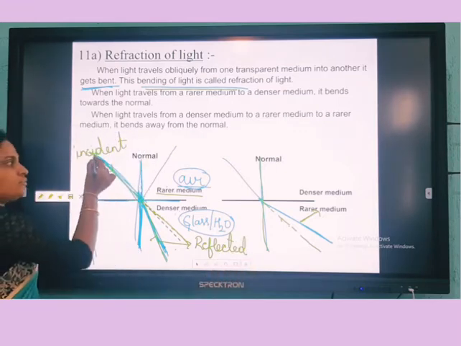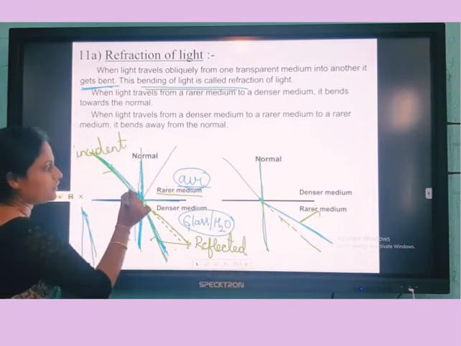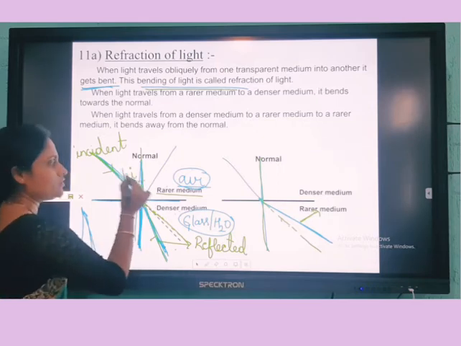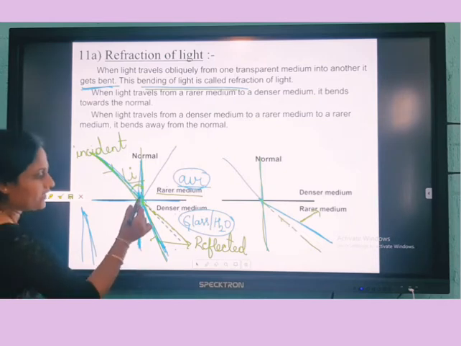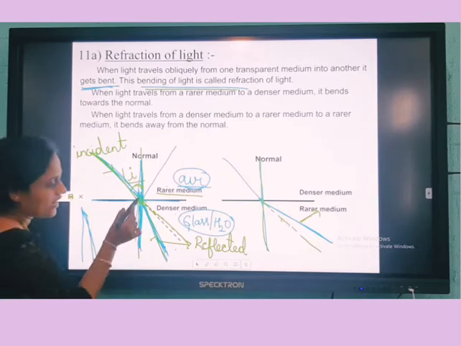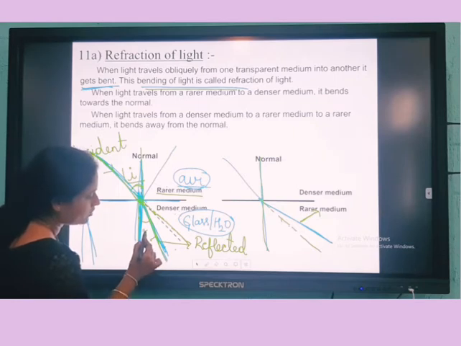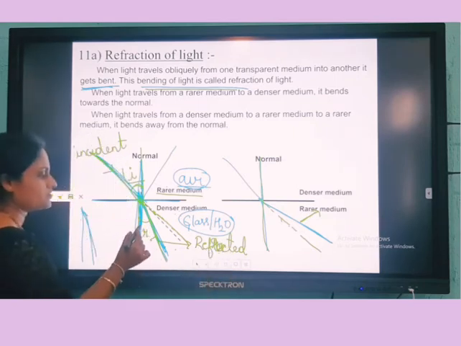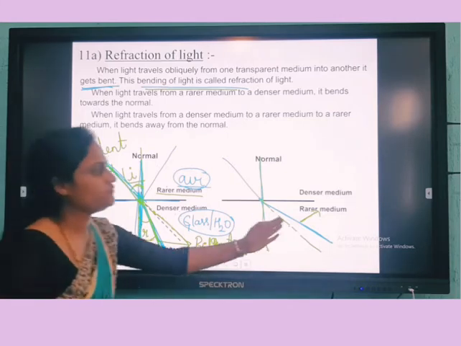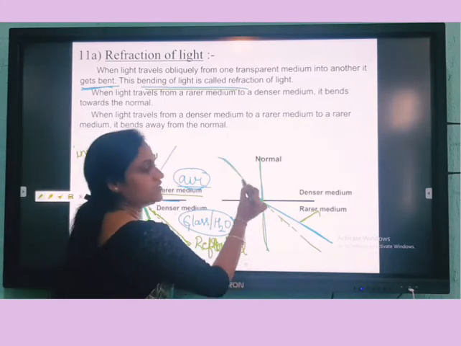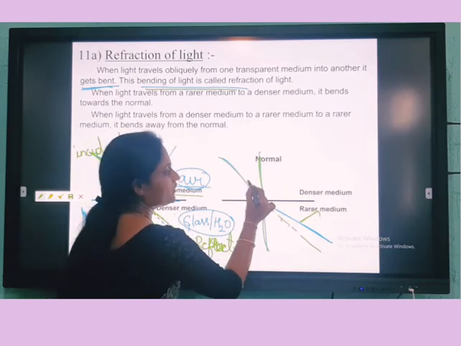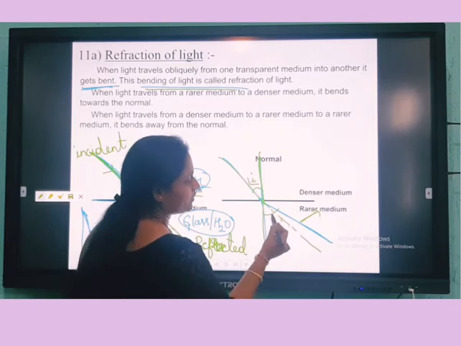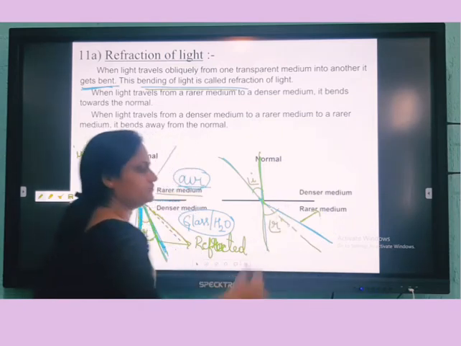The angle formed between the incident ray and the normal is called the angle of incidence, or I. The angle formed between the normal and the refracted ray is the angle of refraction, given by angle R. Same here also: between the incident ray and the normal is the angle of incidence, and between the normal and refracted ray is the angle of refraction.